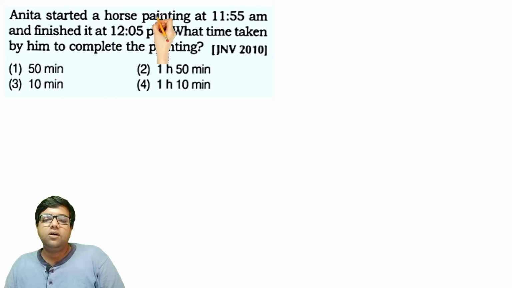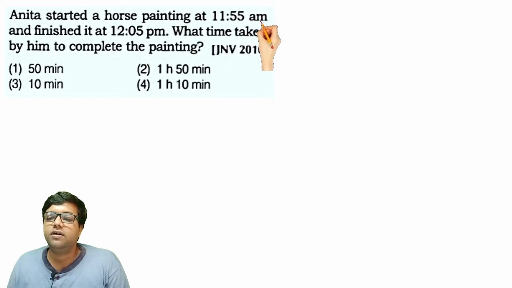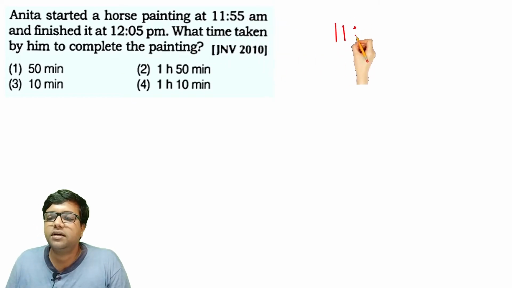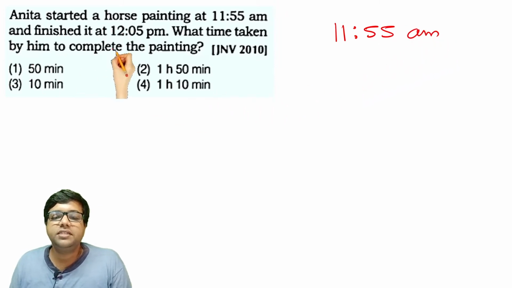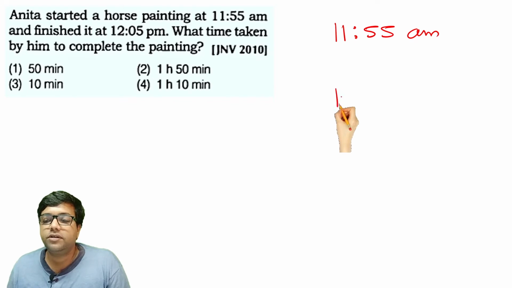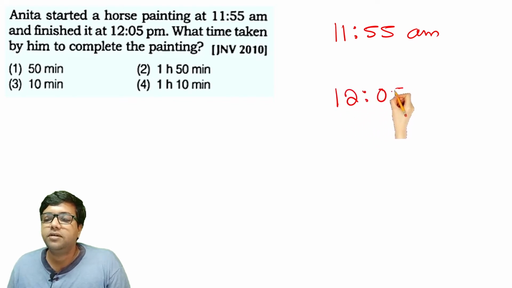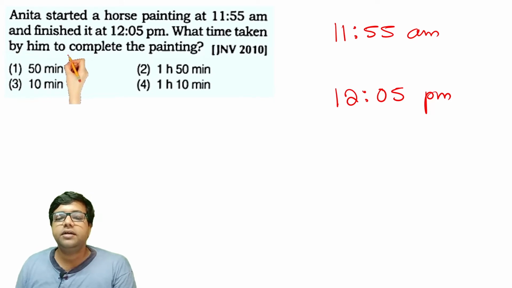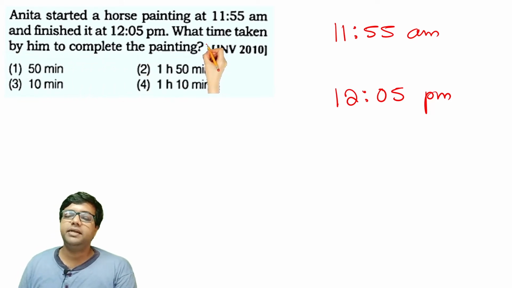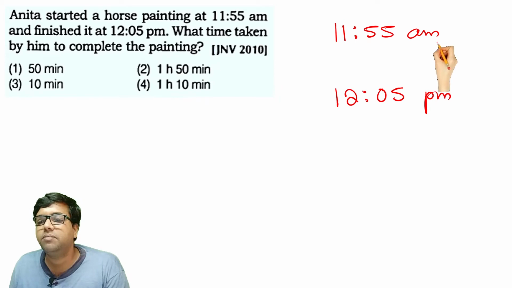Anita started a horse painting at 11:55 a.m. So she started it at 11:55 a.m., all right, and finished it at 12:05 p.m. All right. What is the time taken by her to complete the painting?